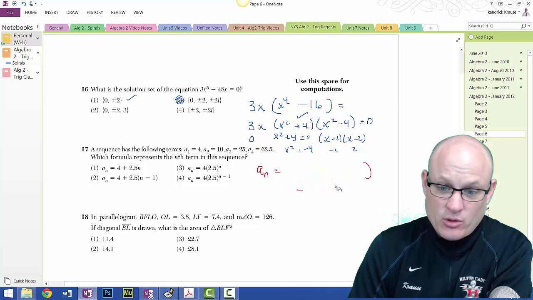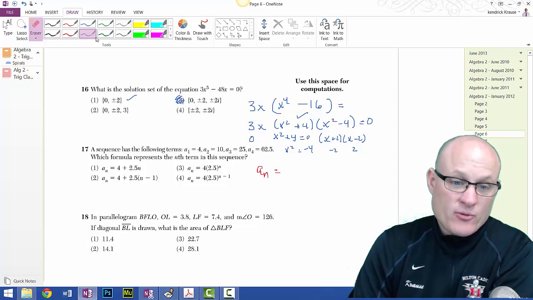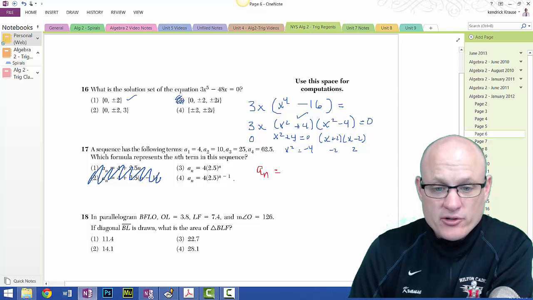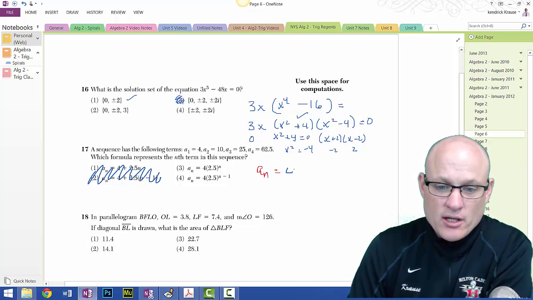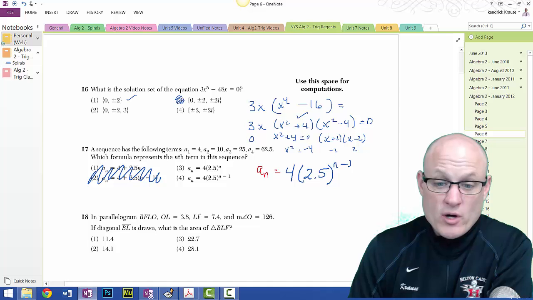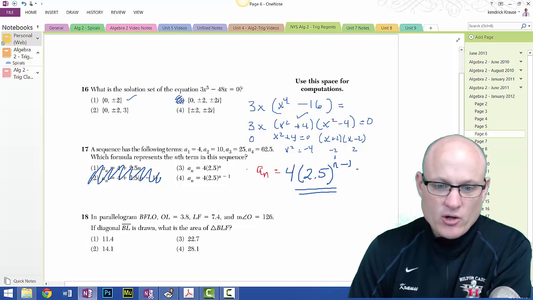So this is just not going to work. You're not going to choose the one with adding and subtracting, because to go from one to the next, you're actually multiplying. So these two don't make any sense. It has to be one of these two. So what we're really doing is taking 4 and multiplying by 2.5. Now I'm either going to choose n or n minus 1. And generally it's always the n minus 1 because we don't want to multiply by 2.5 on the first one. Our first one is just 4. If I put a 1 in here, 1 minus 1 is 0, and 2.5 to the 0 is just 1. So that's our answer right there.